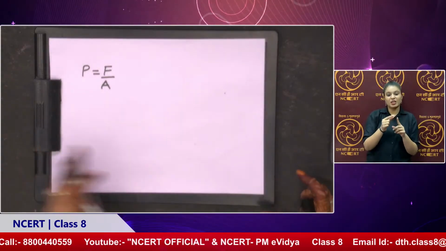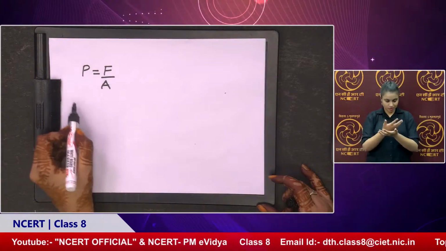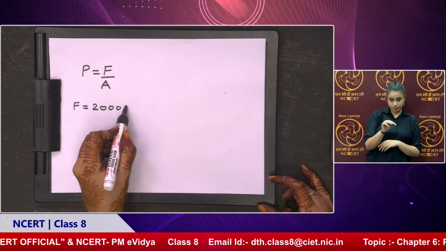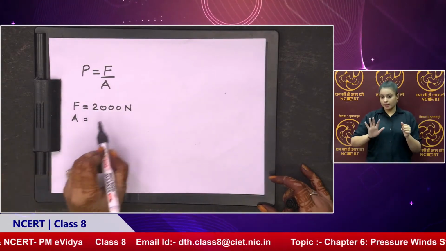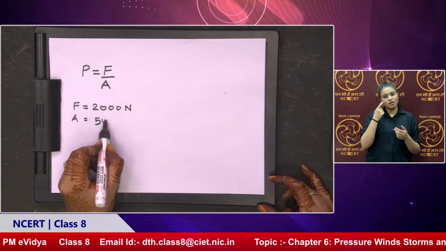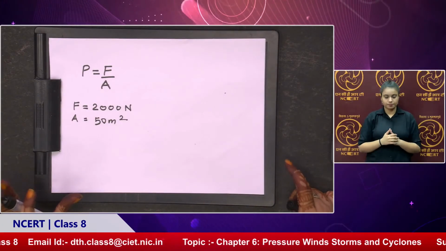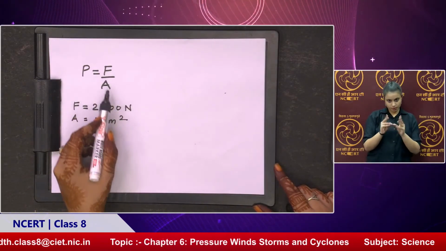Say there's a body that is exerting a force of 2000 newton over an area of, say, 50 meter square. I am just showing how to use the formula. We just need to put these values, force upon area.